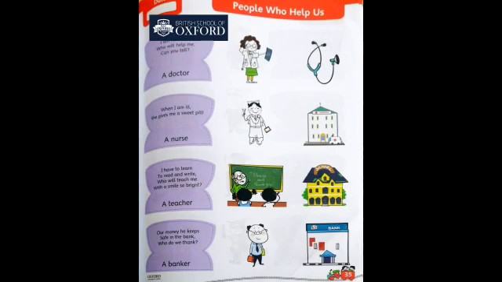And when I am ill, she gave me a sweet pill. That one is a nurse. A nurse helps us. Next one is a teacher. We have to learn to read and write each and everything from our teacher. So the teacher helps us. And one more person is here, a banker. Our money he keeps safe in the bank, and that one is a banker. Your money is safe in the bank, and that helps us to save there, a banker.